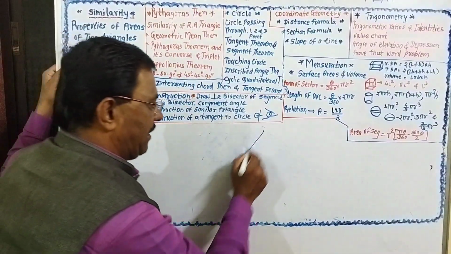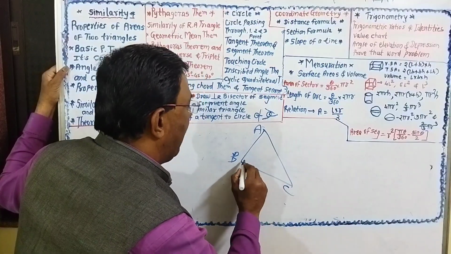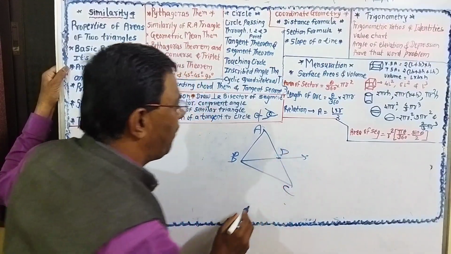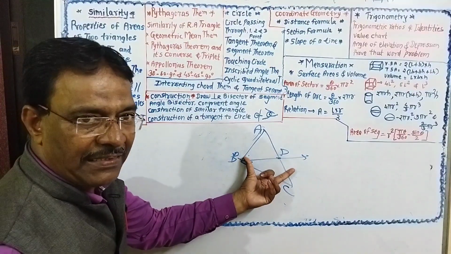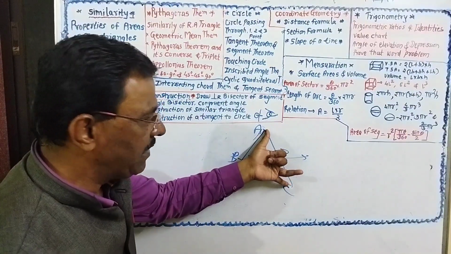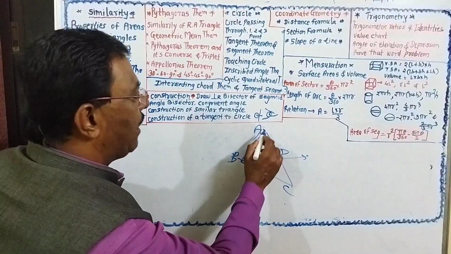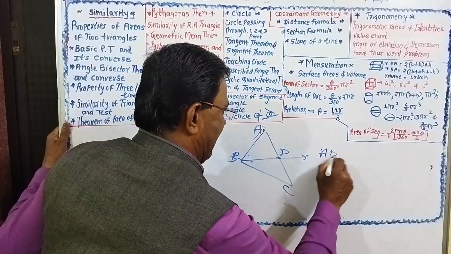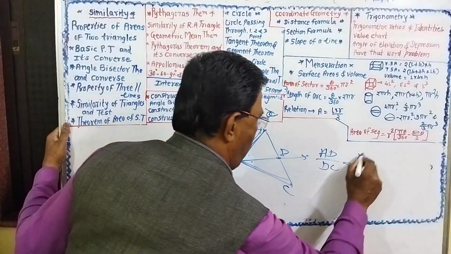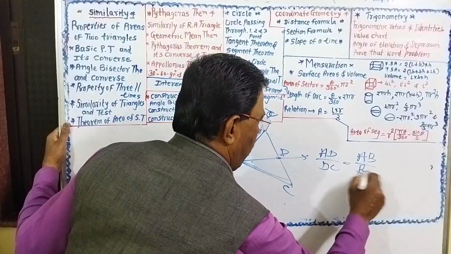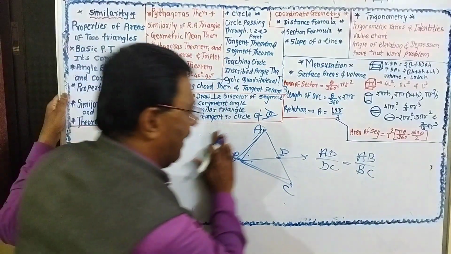Then the angle bisector theorem. In this triangle ABC, if BD is the angle bisector of angle ABC, then that angle bisector divides the opposite side in the same proportion as the remaining two sides. So the angle bisector theorem says that AD upon DC is equal to AB upon BC. Depending on this, there will be a question on the angle bisector theorem.